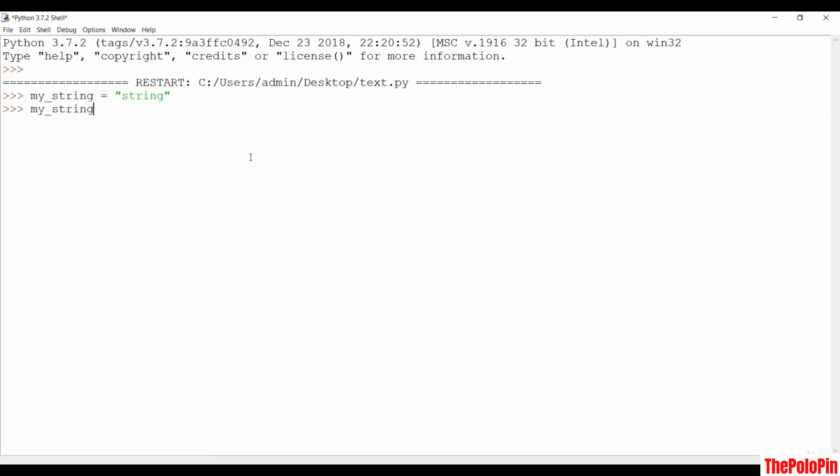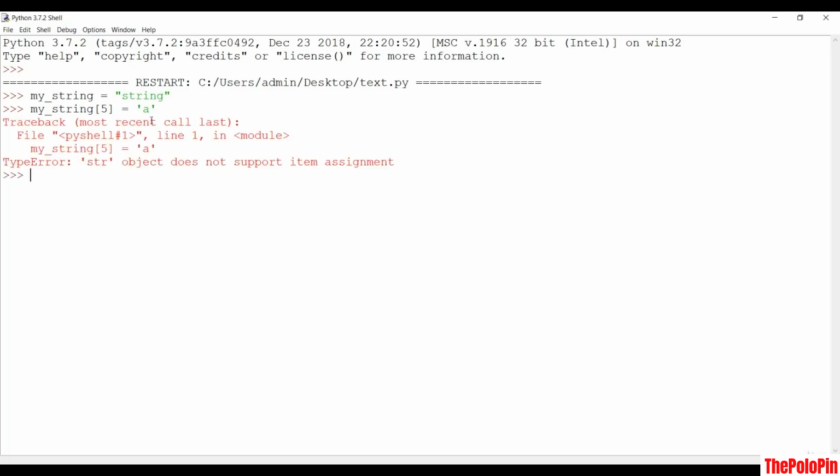So if I say my string, and I want to assign value a at the 5th position. If you count the position, that is 0th, 1, 2, 3, 4, 5. So it should go over here before G, but it is not valid in the case of a string. String object does not support item assignment.